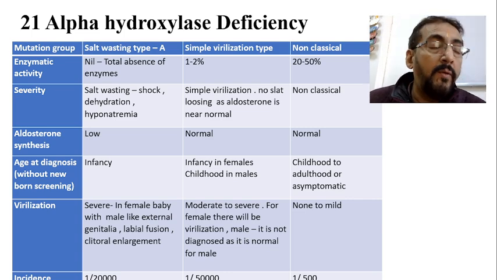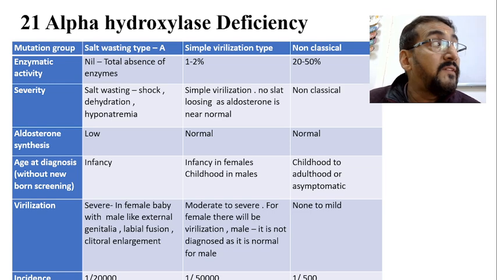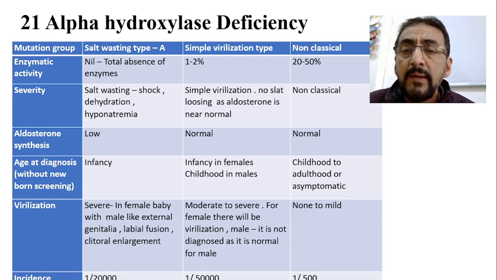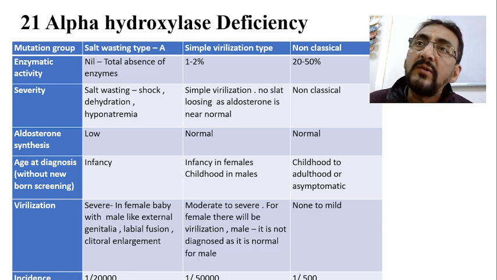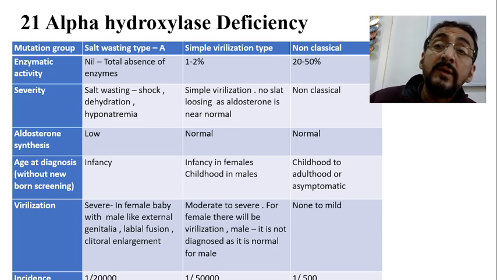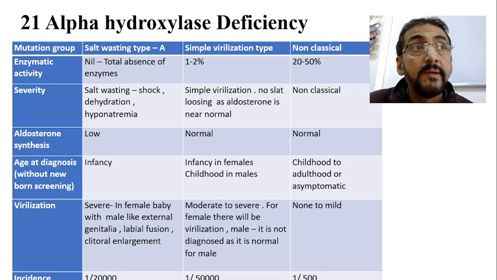Talking about virilization, when virilization takes place, that means sexual characters develop, and it will be severe. If it is a female baby, at birth itself the child will have male-like external genitalia, labial fusion and clitoral enlargement. The incidence is about 1 in 20,000 babies. This is the severe type of 21 alpha hydroxylase deficiency.